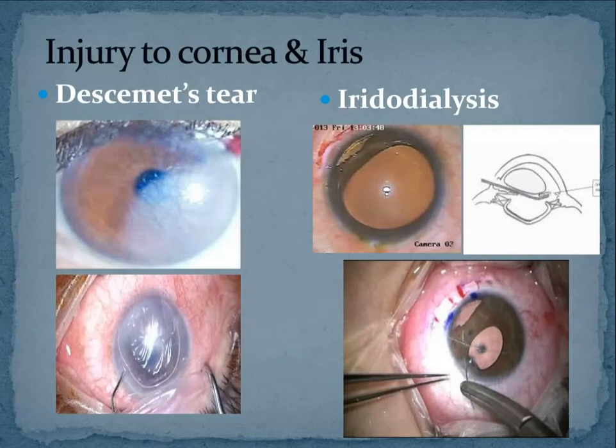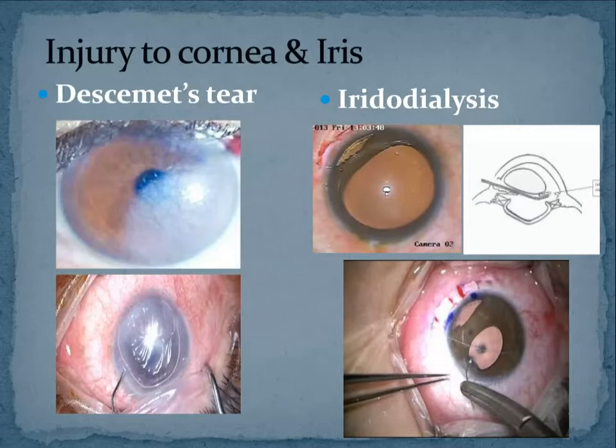Look at this picture here, the one on the left. This is the area of the Descemet membrane tear. It's very important to recognize that you have done a Descemet membrane tear, because it's very thin and it will look just like your anterior capsule. If the surgeon thinks that it is anterior capsule and goes on tearing it, then the entire Descemet membrane will be torn and the whole cornea will become opaque.